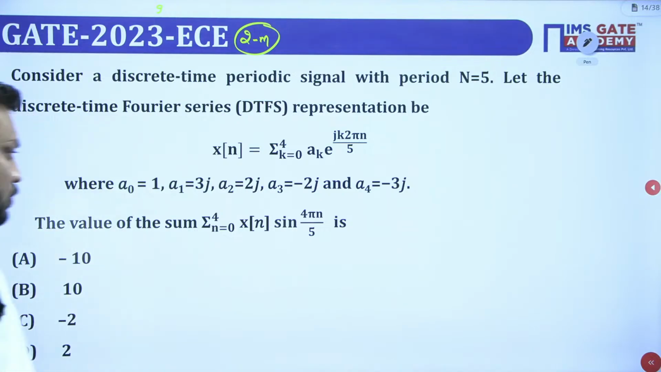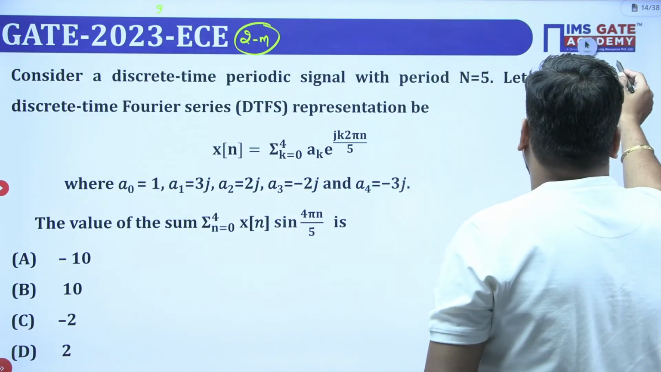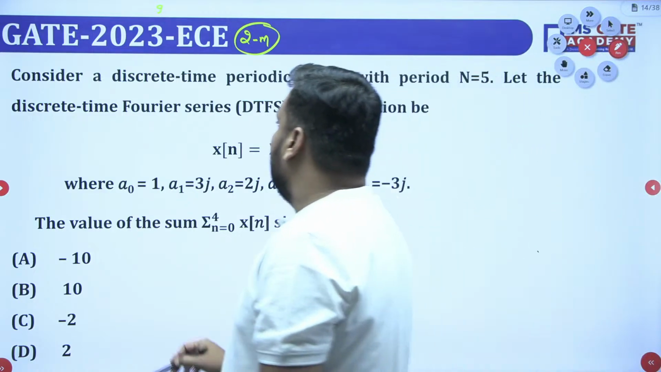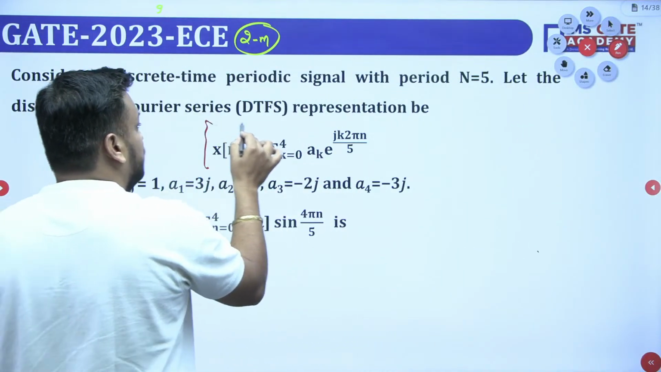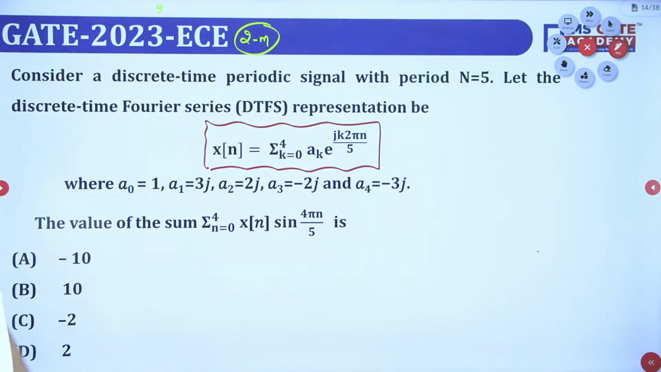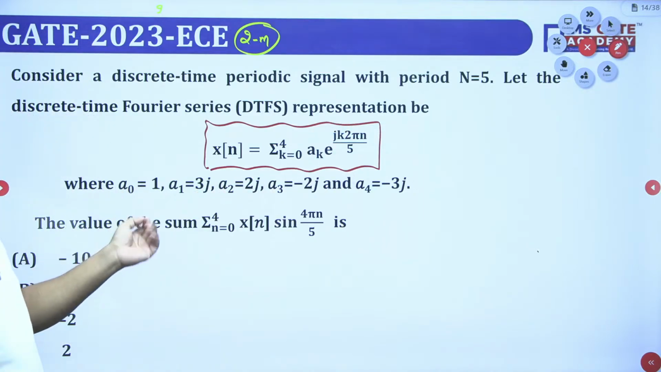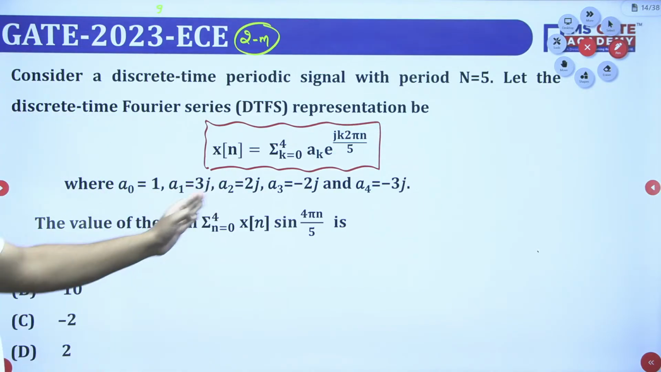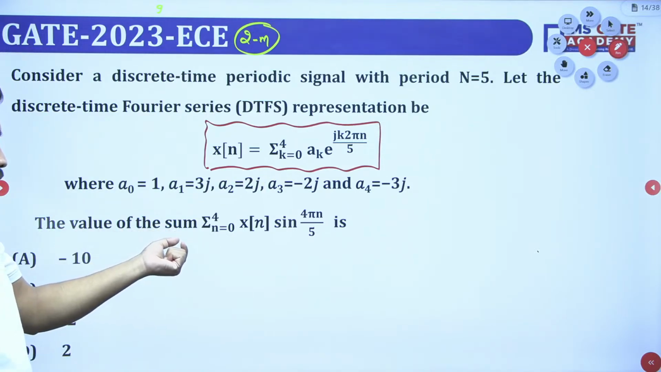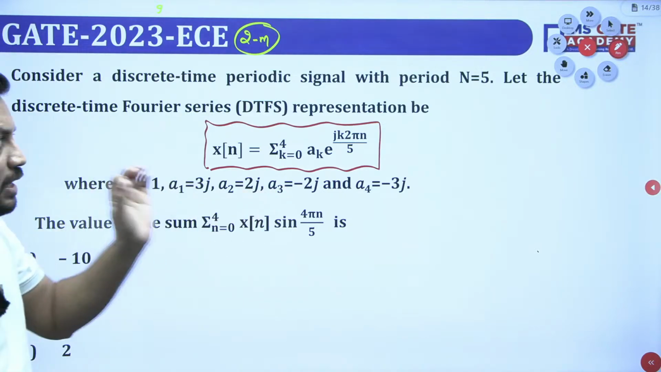I want that at least you should also have one attempt. Which values are given to us, guys? Let me take a red pen. So this is my x of n: the sum over k equal to 0 to 4 of ak e to the power j k 2 pi by n by 5, where a0 equal to 1, a1 equal to 3j, a2 equal to 2j. Values are given to us, no problem. The value of the sum over n equal to 0 to 4 of xn sin 4 pi n by 5 is asked.